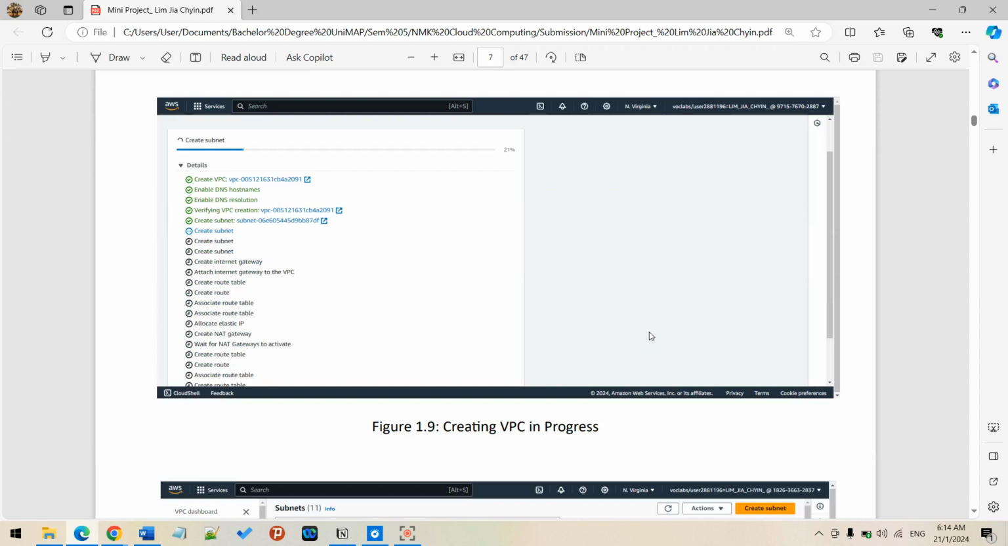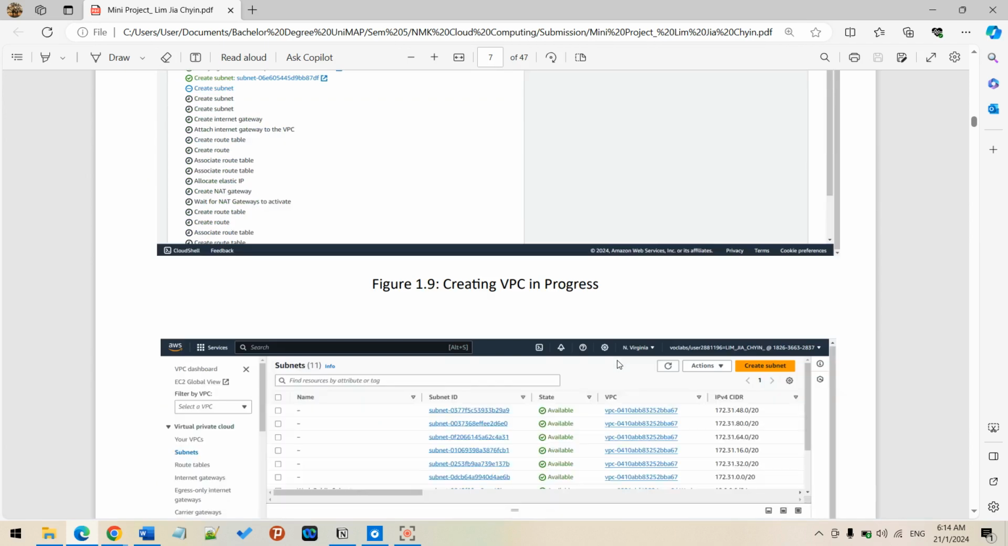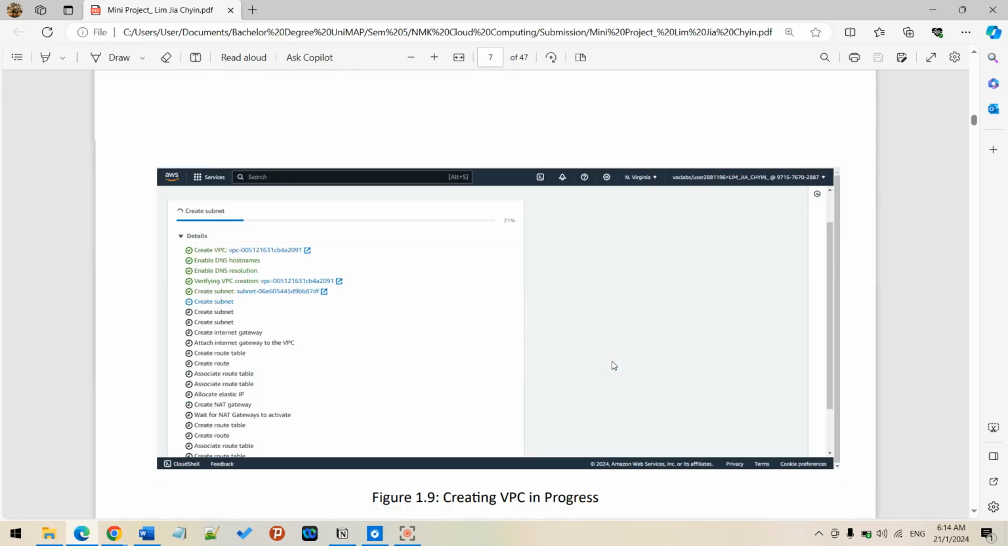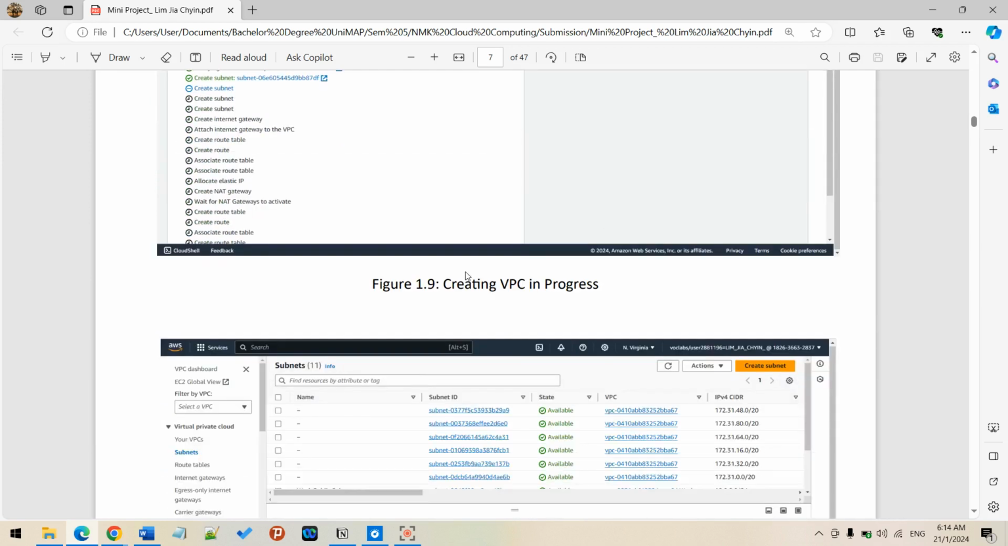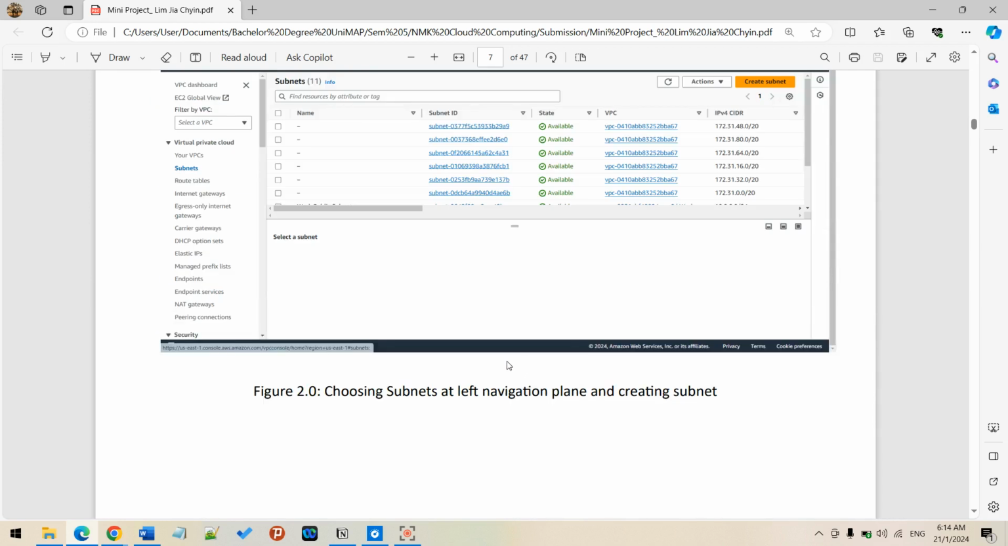Now I will create this VPC. It takes around 2 minutes to wait for it. After the VPC is created successfully, we can proceed to the subnet. Like I mentioned just now, we can choose everything under this subnet column.